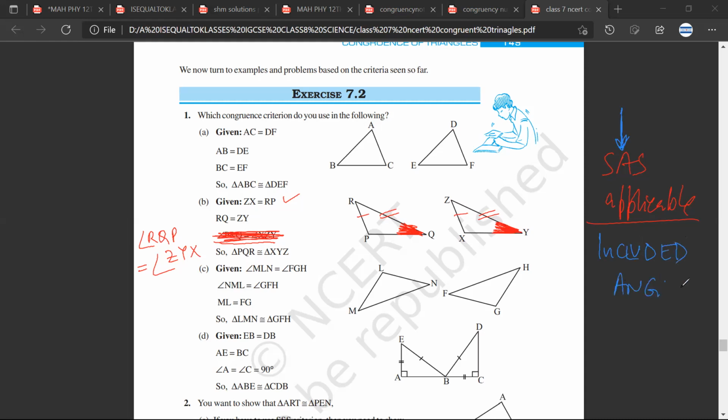Mr. Sarthak, is it making sense? Included angle. This angle should always be between the sides which are equal, Mr. Sarthak. Mr. Satya. So, sir, it's applicable or not?